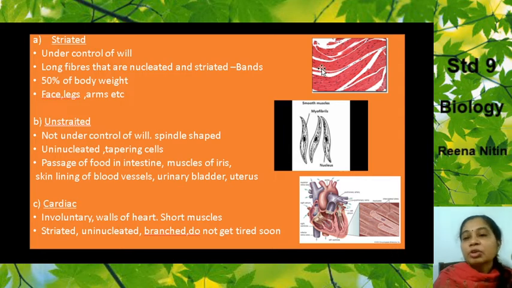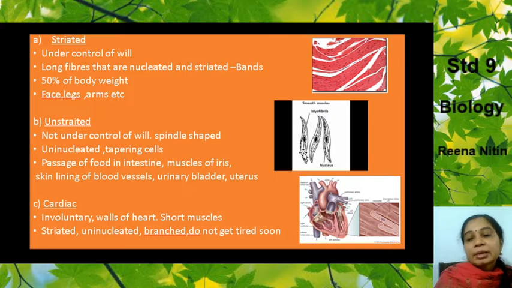What is the meaning of striation? You must be having this question. Striation means bands. You can see the bands like this. Now what do these striated muscles do? They make up most of the weight of your body. 50% of your body weight is because of the muscles of your body, and which muscles? These striated muscles.